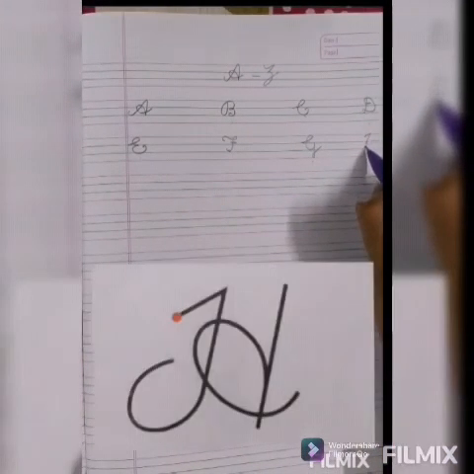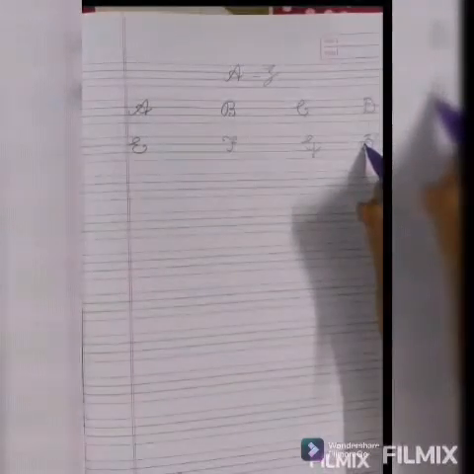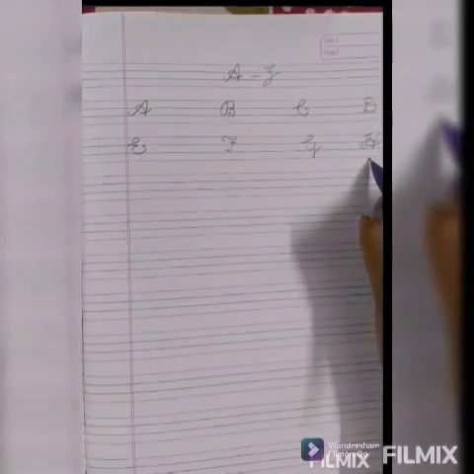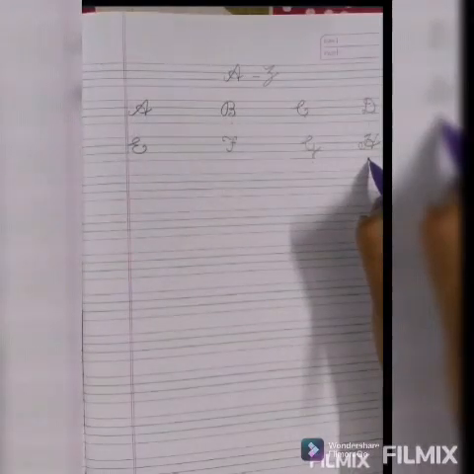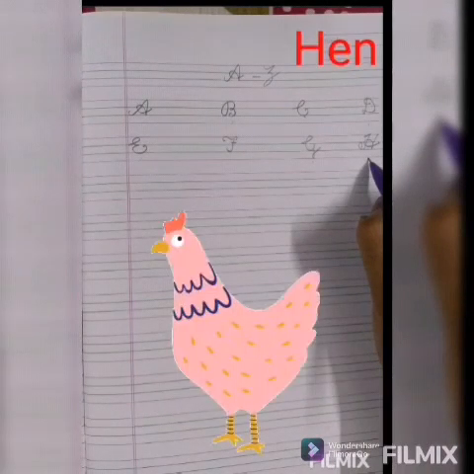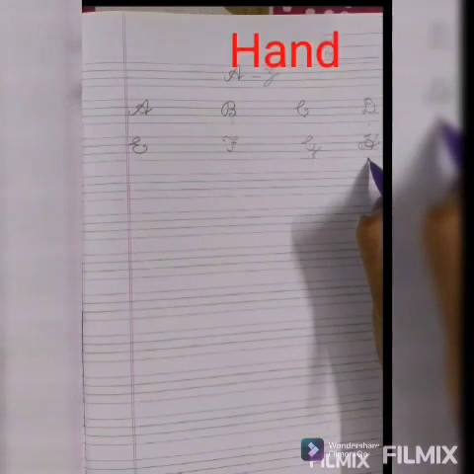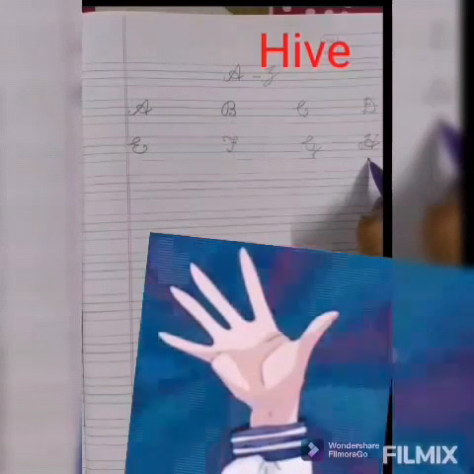Capital cursive H. Phonic sound of H is H. H for hat. H for hen. H for house. H for hand. H for hive.